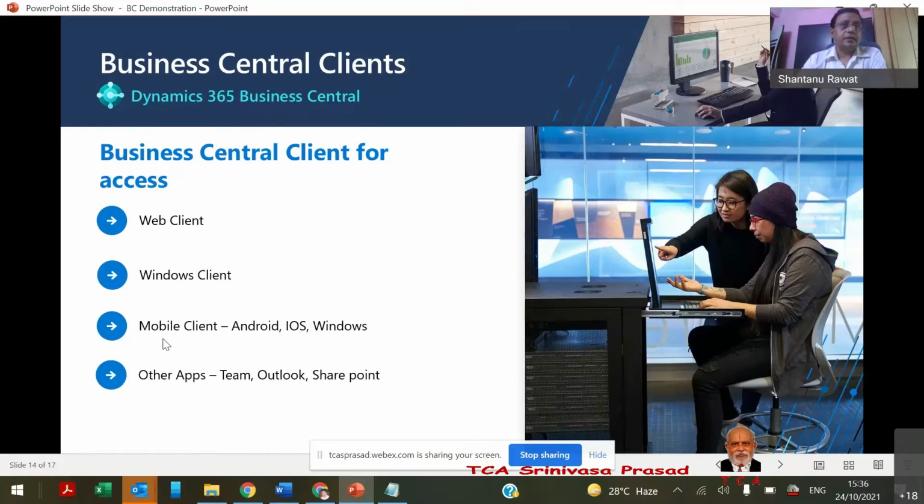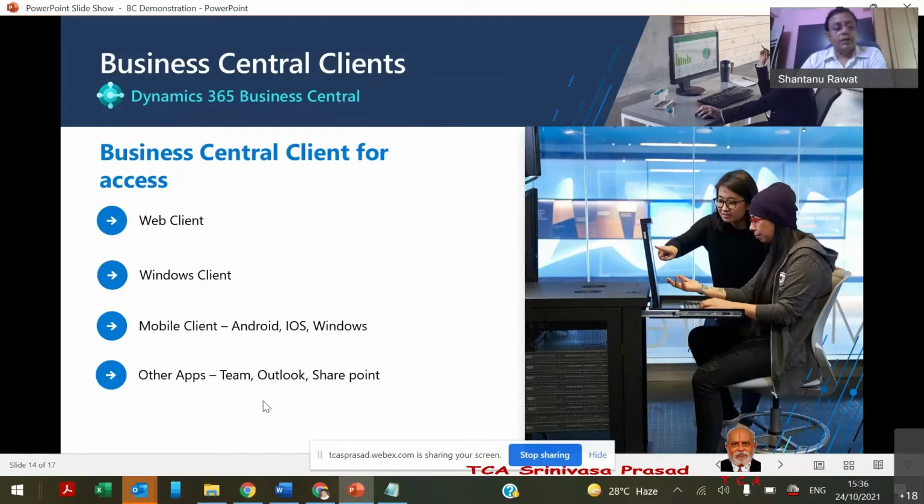Just like a salesperson, we may want to give access to all the customer ledgers or maybe a couple of customer ledgers. We can create the interface for him, and we can create the link in Microsoft Teams itself. So in Microsoft Teams, he can view all the customer ledgers which are relevant or assigned to him.